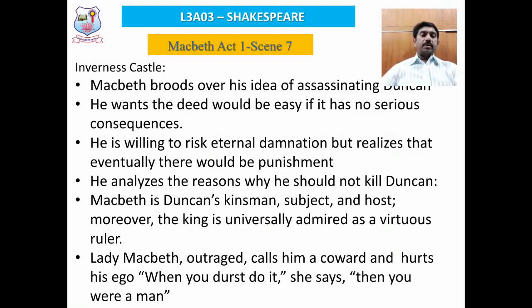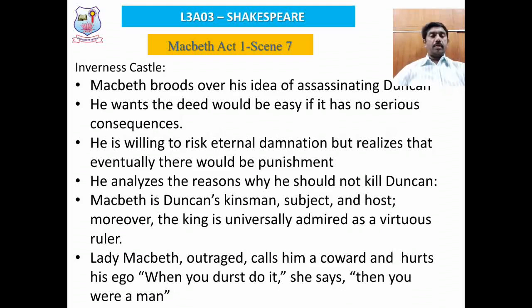In the castle of Inverness, in scene 7, Macbeth broods over the idea of assassinating King Duncan. He wants the deed to be done, but at the same time, he doesn't want to face any serious consequences. Look at the duality or ambiguity in the character of Macbeth. Macbeth wants to commit a murder, but at the same time, he doesn't want to invoke the wrath of God, because killing the king is an act of regicide.